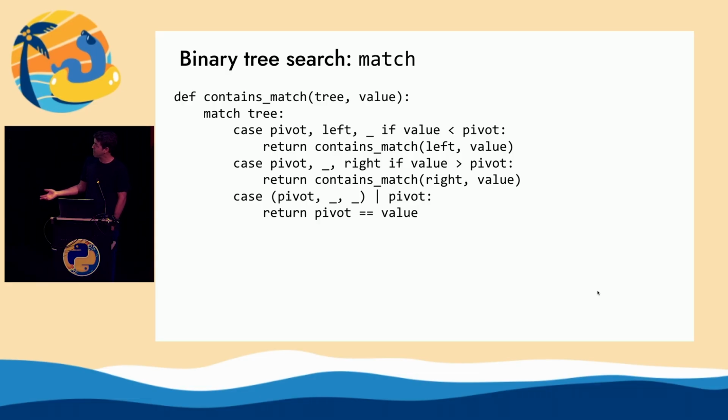And let's talk about what's actually happening here, because it's a lot more dense. So this first section is saying, hey, take the tree variable up here that's passed to the match, destructure it into these three values, pull all these parts out of the tuple, and then with it, do some tests. Check to see if the value is less than the pivot. And if it is, then go call the same recursive function down the left side. And the next one is doing the same thing for the right side.